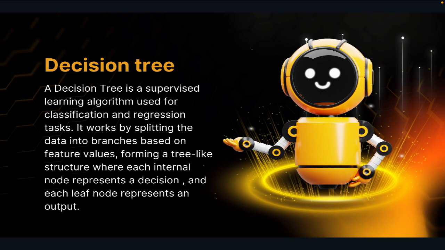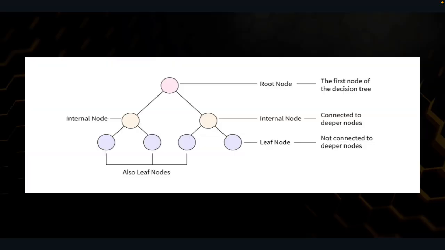Now imagine it like a flowchart with yes or no questions. Each internal node is a question, and each branch is a possible answer. I'll show you an example of a decision tree. Here you can see this type of decision tree, where we are going to split our data. Each internal node is a question, each branch is a possible answer, and each leaf is the final result, like yes, buy the product, or no, don't buy it. So it's basically a choose your own adventure book for data.